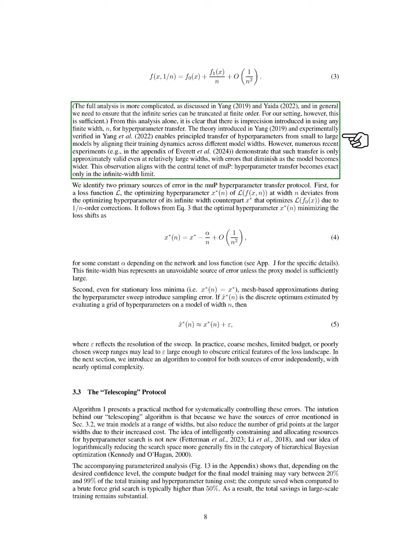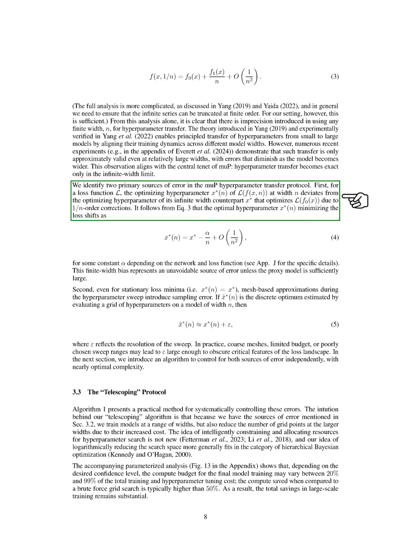The theory we discuss allows for principled hyperparameter transfer from smaller to larger models by aligning their training dynamics. However, recent experiments show that this transfer is only approximately valid, with errors decreasing as the model width increases. This observation supports the idea that hyperparameter transfer becomes exact only in the infinite width limit.